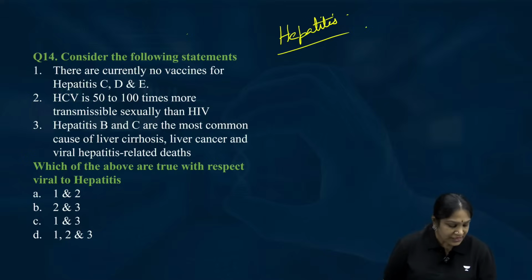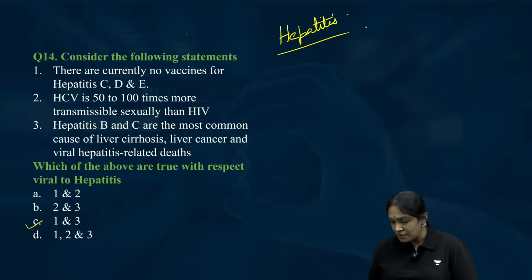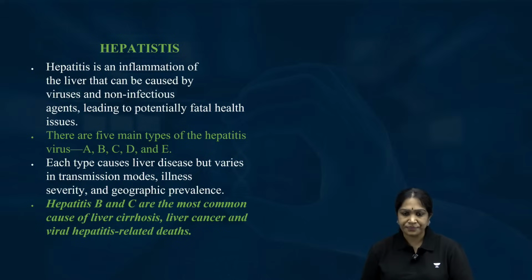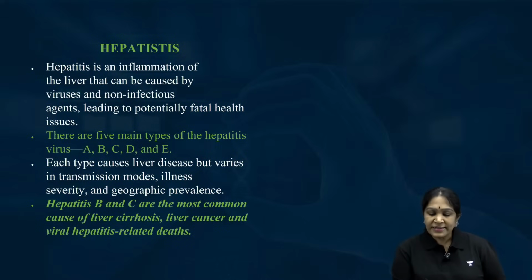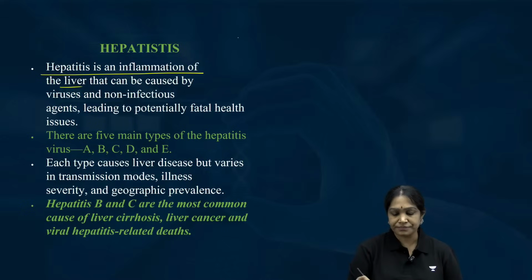Okay. 14th question, the right answer is C, 1 and 3. So now, leave the question. Let us know more about hepatitis. Hepatitis is an inflammation of the liver. The word hepatic means liver.